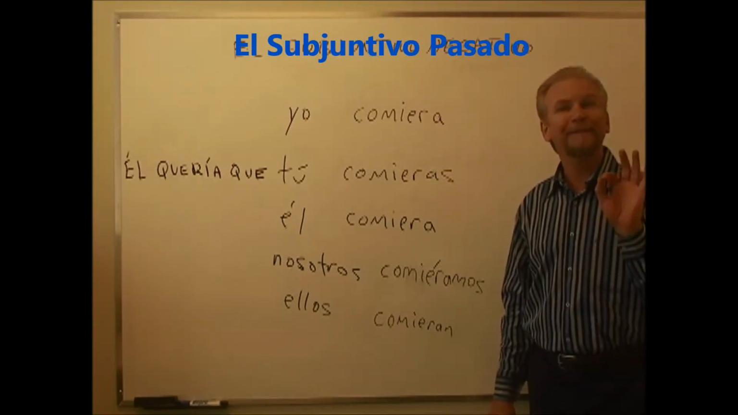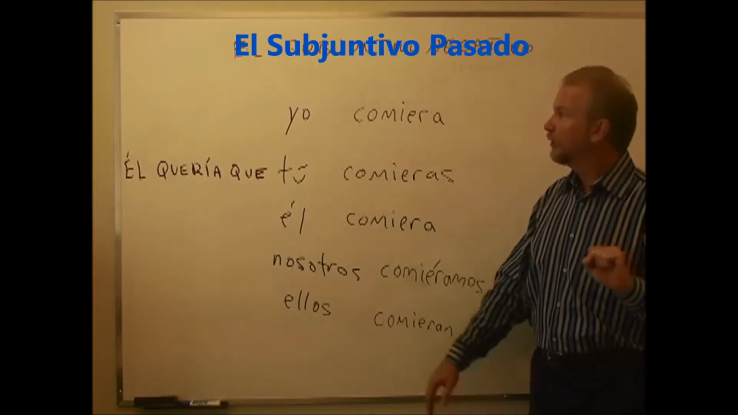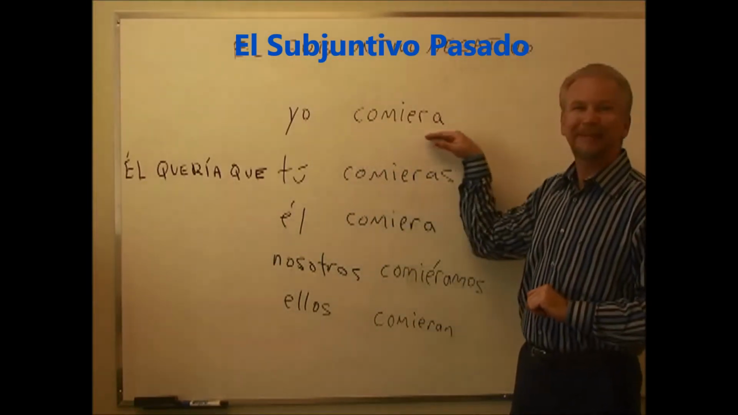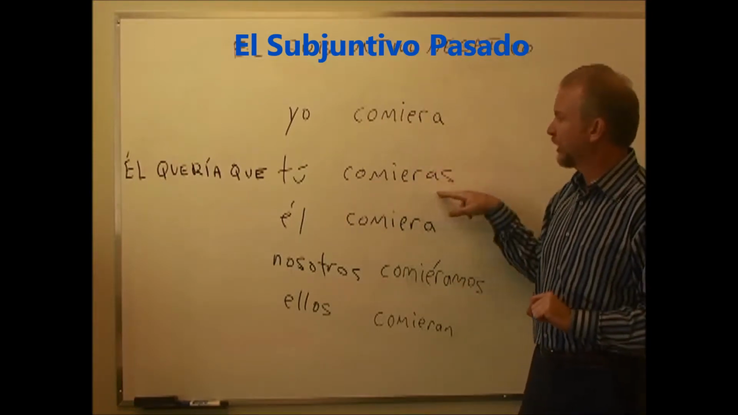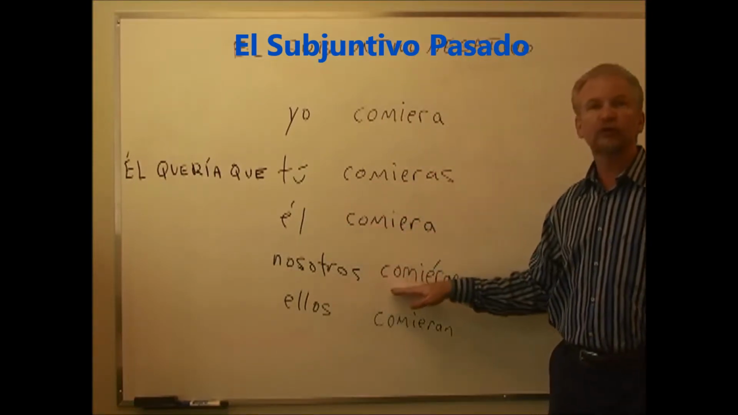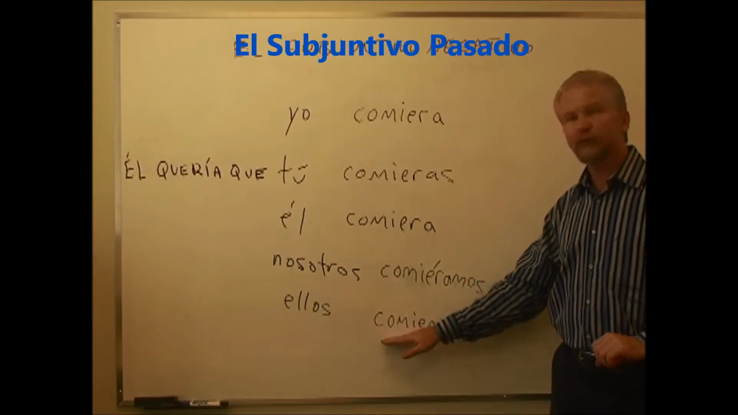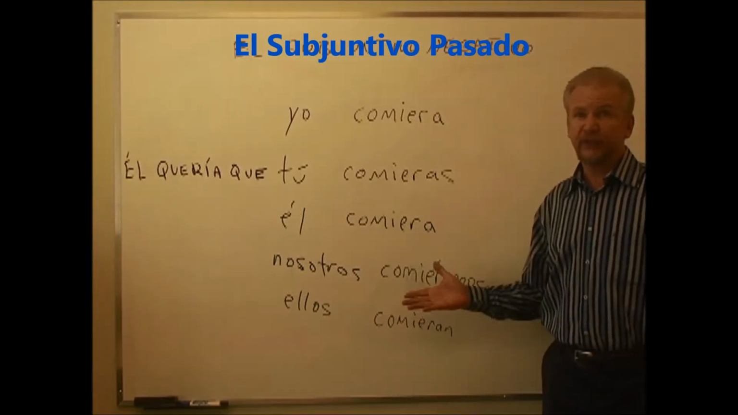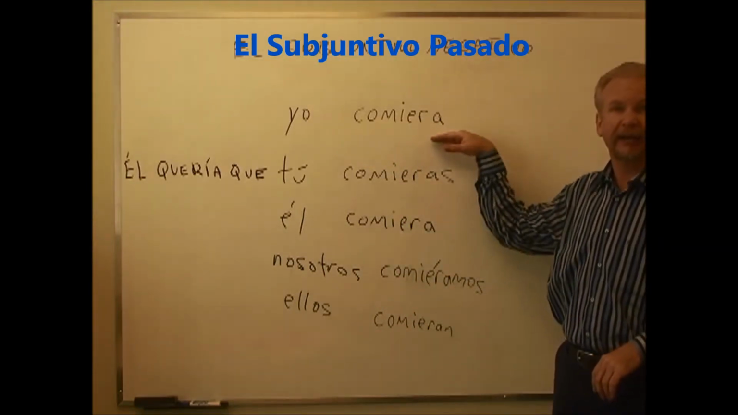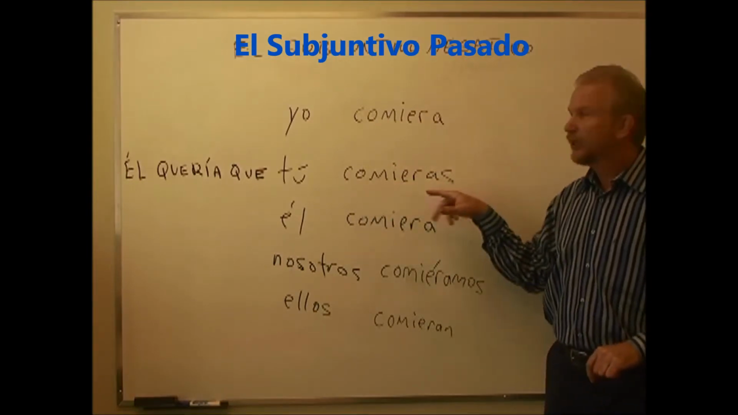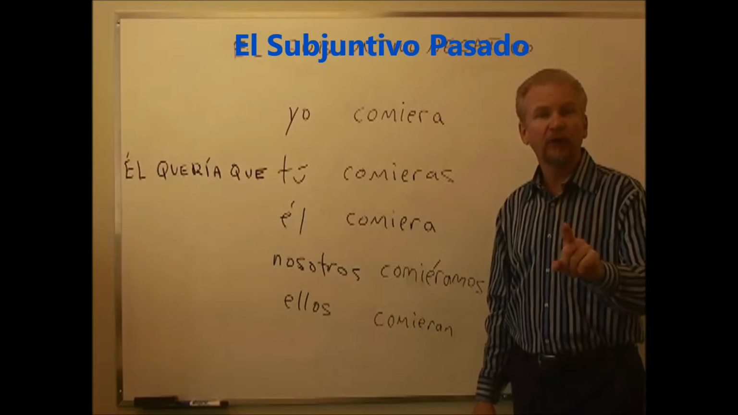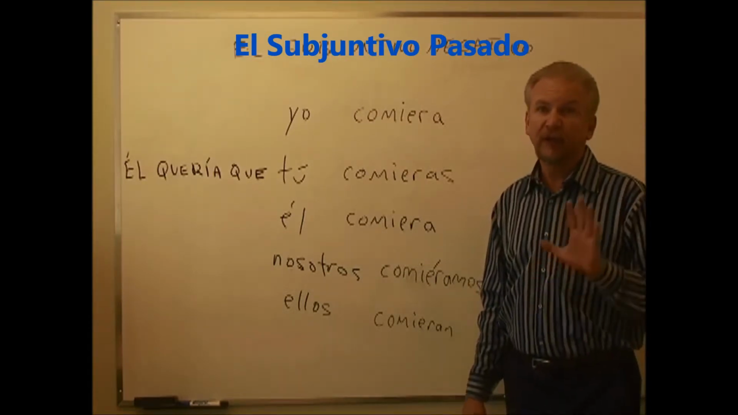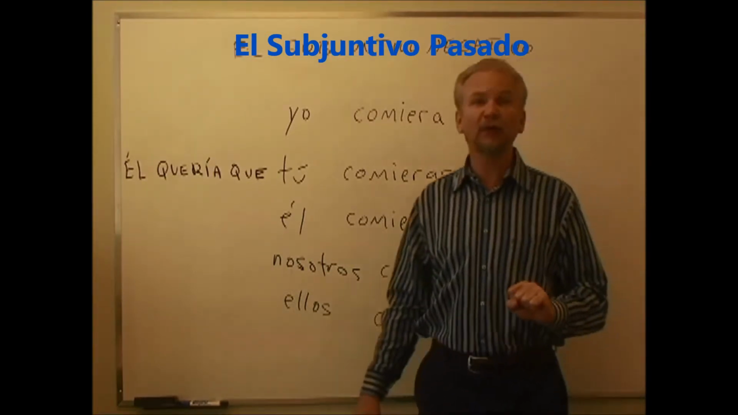If we want to take the verb vivir, to live, we would say yo viviera, tú vivieras. The endings are the same. Él viviera. Nosotros viviéramos. Ellos vivieran. Or escribir. Que yo escribiera. Escribieras. These endings are the ones you have to memorize for the regular ER and IR verb endings. Now, let's take a look at some of the irregular forms.